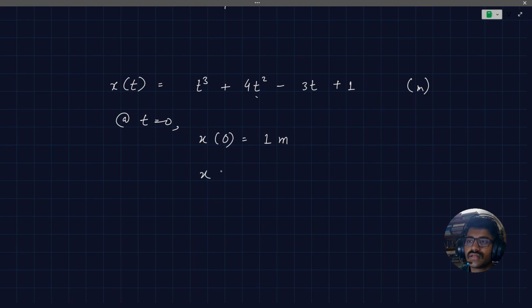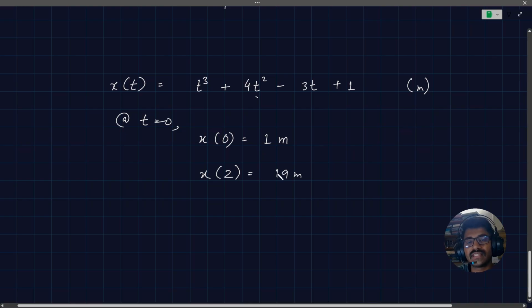So at t equal to 2, the particle will be found at 19 meters from the origin. Since it is written as x, you can assume that the particle is moving in a single dimension, along the x-axis. This is basically the displacement.